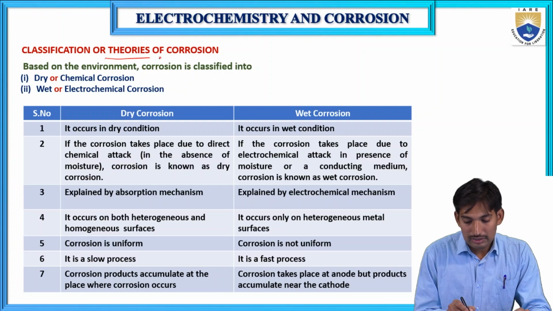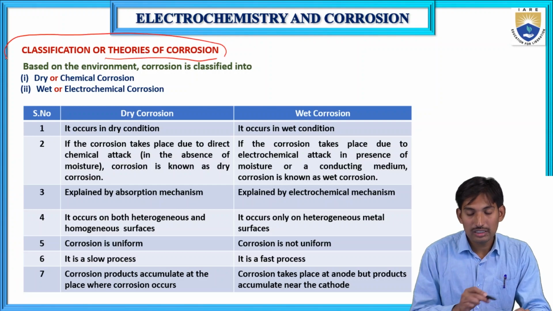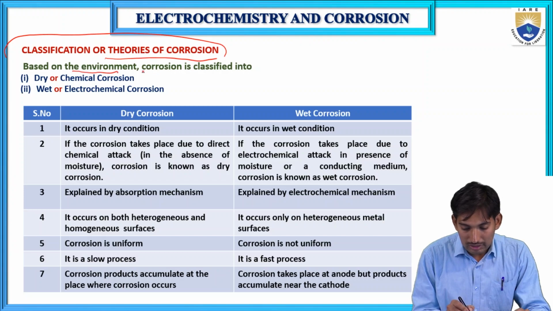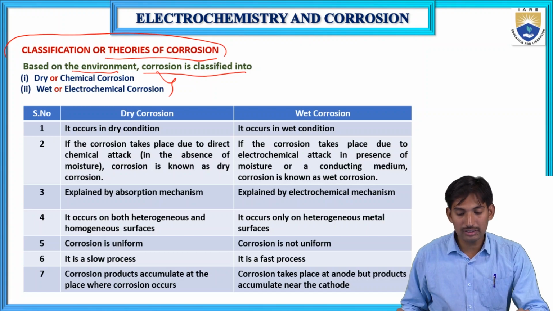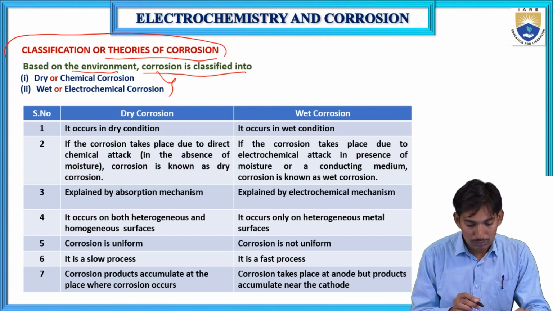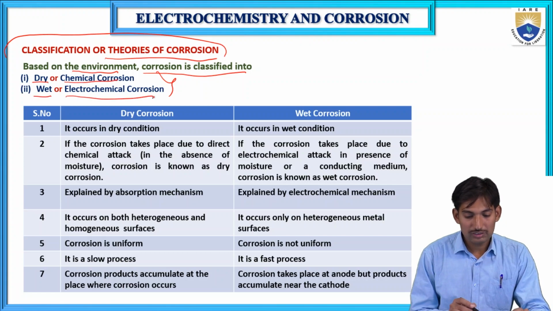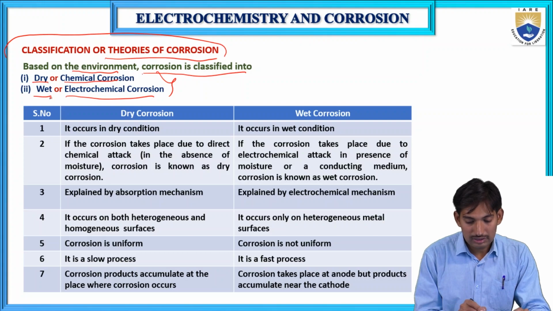Classification or theories of corrosion. How many theories are there in corrosion? We'll see. Based on the environment, corrosion is classified into two types. One is dry or chemical corrosion. The second one is wet or electrochemical corrosion.